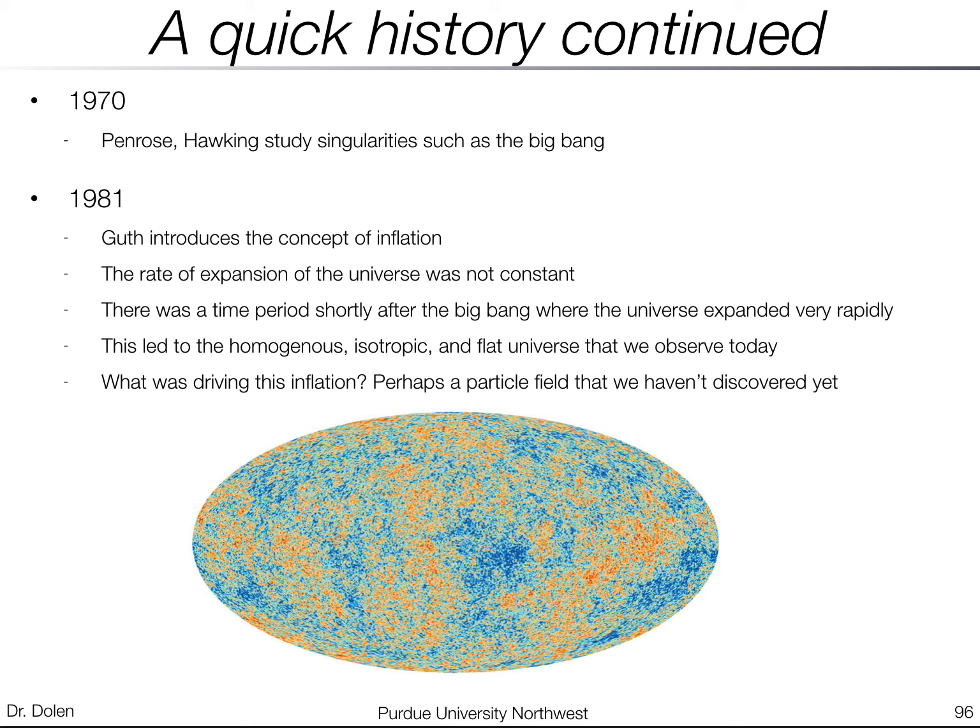With the discovery of the Higgs boson in 2012, we discovered, for example, there's a Higgs field in the universe, and a Higgs boson is propagating in this field. It could be there's another type of field which causes the universe to expand so rapidly. So that's an area of current research.